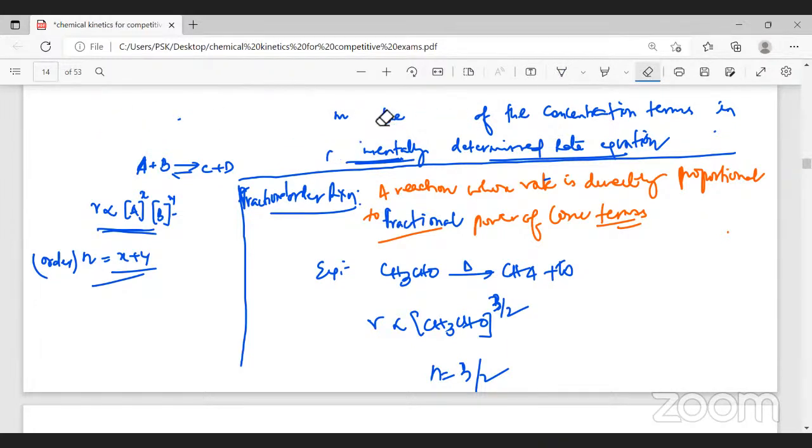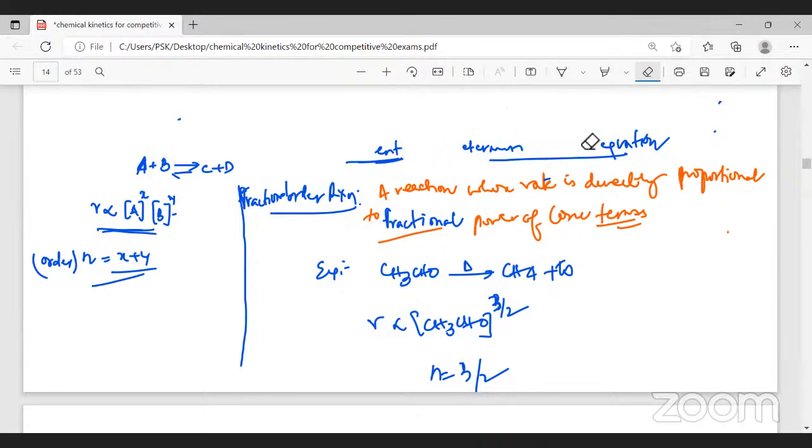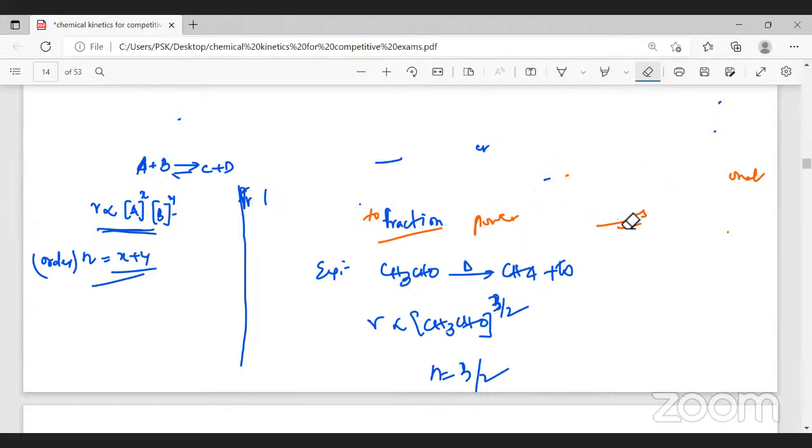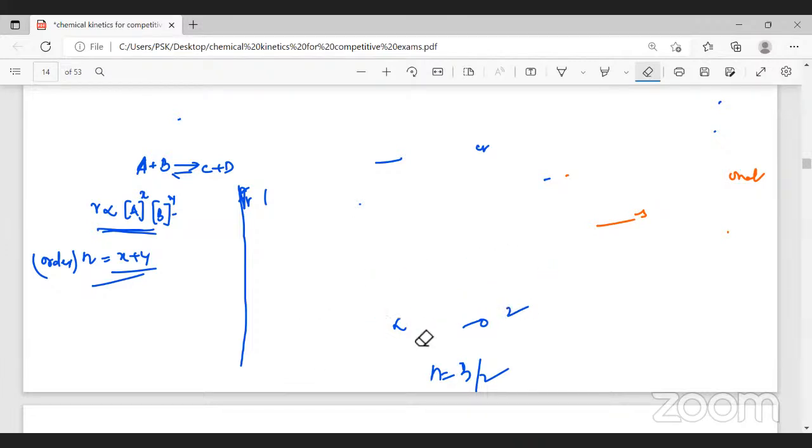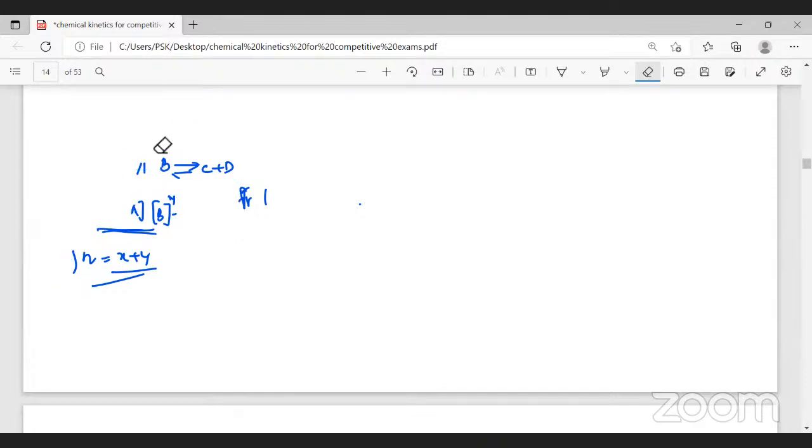Now they can ask you individually: define zero order reaction, or what is first order reaction, give an example, second order reaction example, fractional order reaction example, third order reaction example. Please remember the definitions also. We're going to learn 2 questions and then we'll try to stop. Today we've learned a lot of topics, but I hope you followed. The numericals we'll have to learn possibly in the next class based on this.